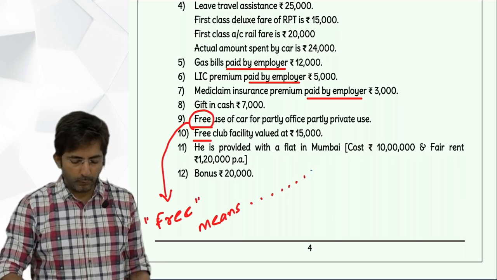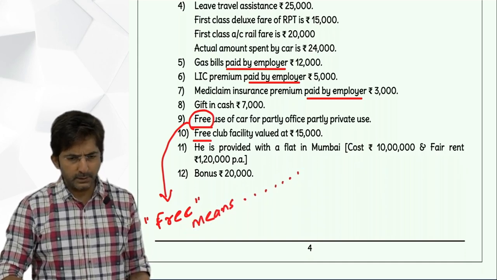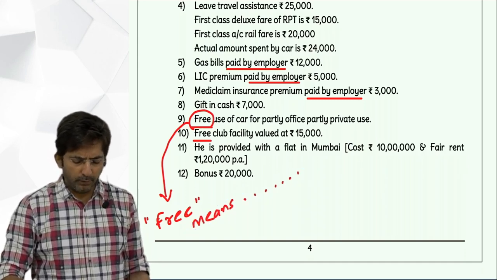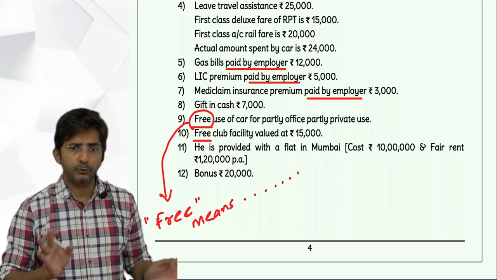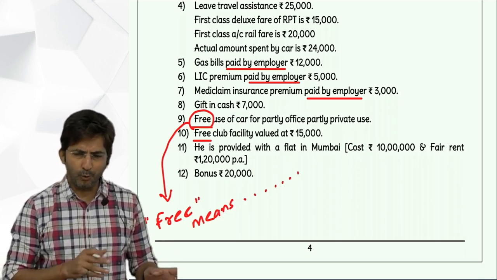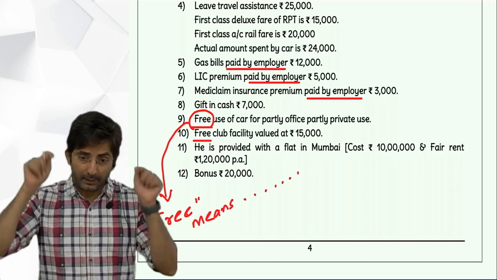You know why I'm making you write this? Because I have got past memories. In my past batches, students ask me many times, sir, how will we know it is owned by employee or employer? And it is not that I didn't teach properly in my past batch, but over a period of time, students forget it. That's why I'm making you write immediately.